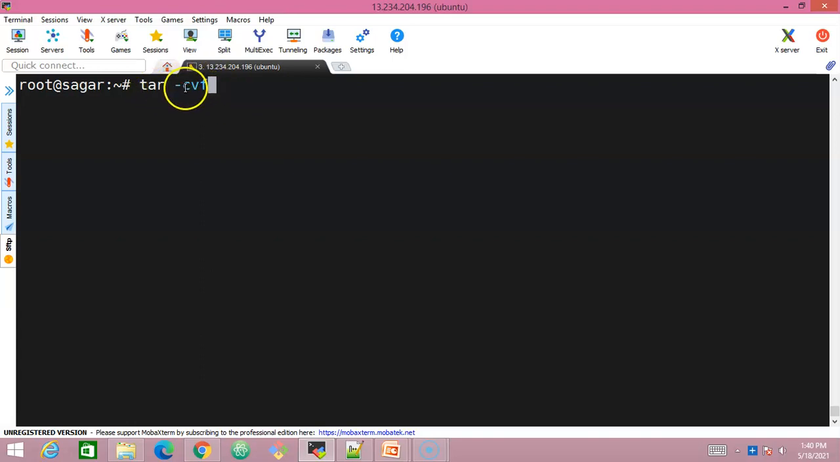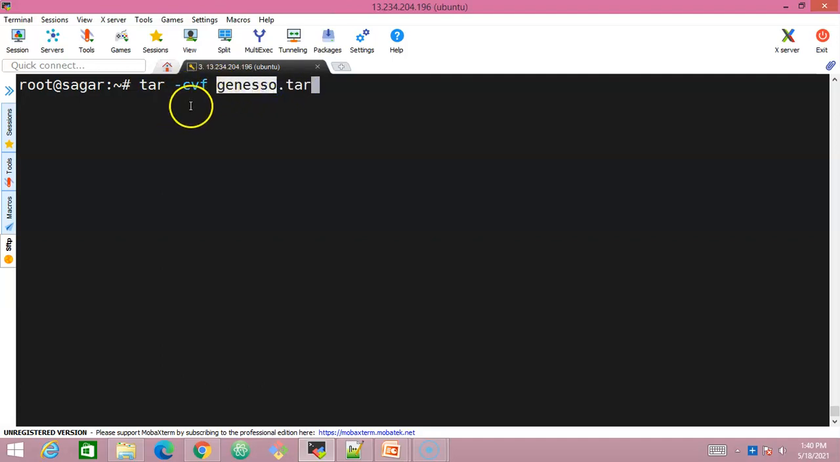So tar -cvf: c stands for creating an archive, v for verbose information, f to specify the file name, then a space, and here we will specify the file name that we are creating the archive as. I'll specify a name of our choice: genesso.tar. This is the extension that we have to give for tar files. The .tar is going to be the extension, and the name is of your choice.